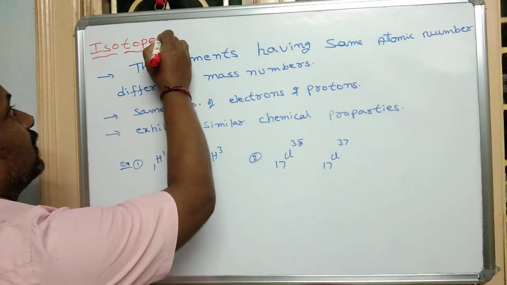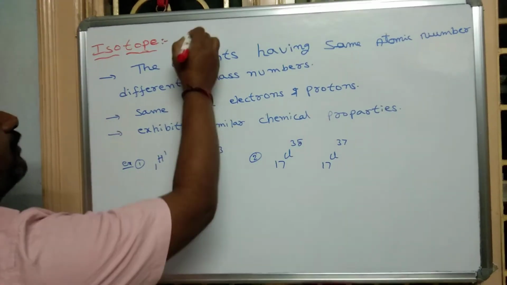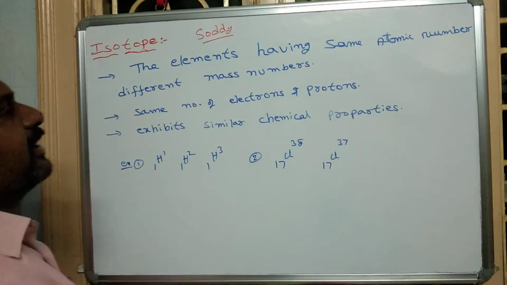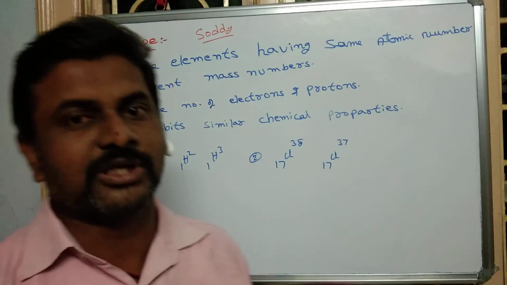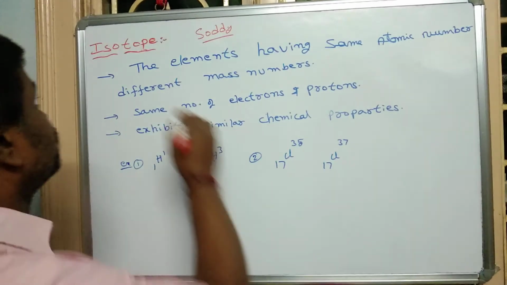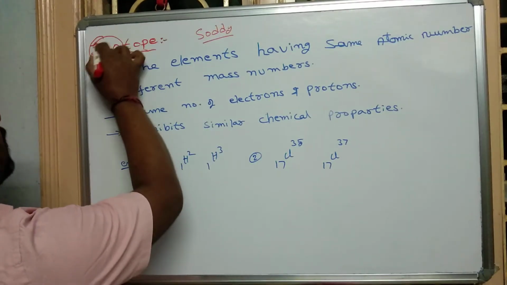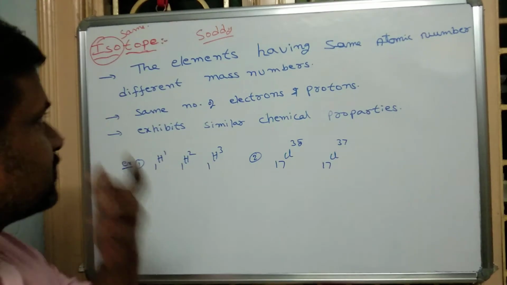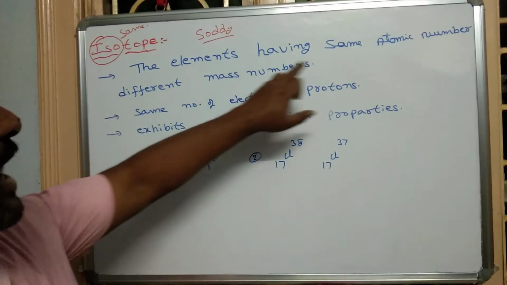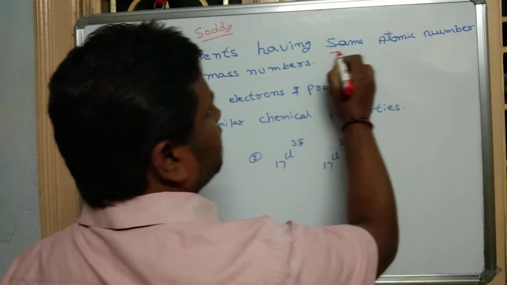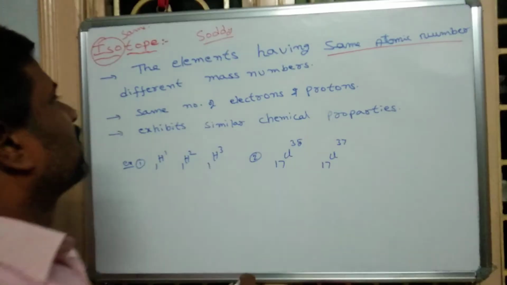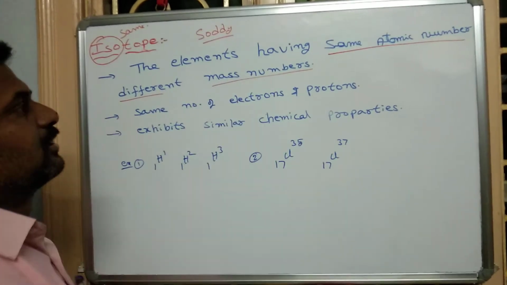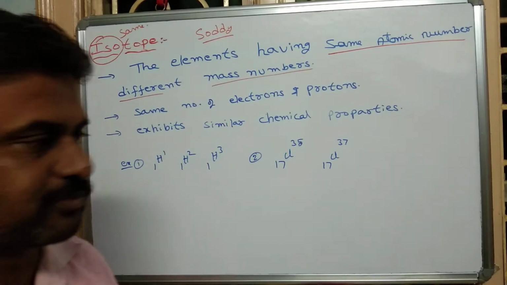The concept of isotopes was given by the scientist Soddy in radioactivity. Here iso means same. The definition of isotopes: the elements having the same atomic number but different mass numbers are called isotopes.